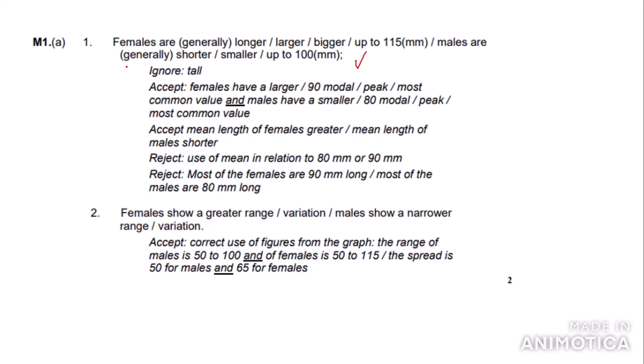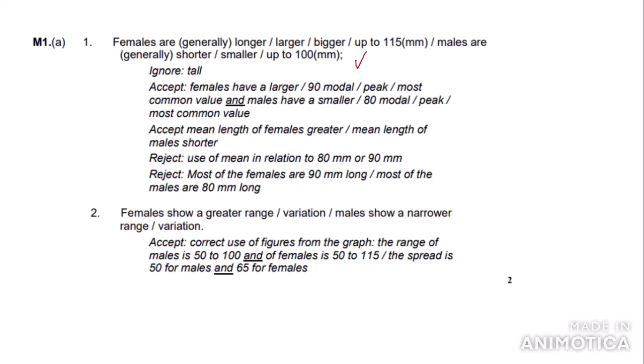Now here it says except females have a larger / 90 modal / peak / most common value, and males have a smaller / 80 modal / peak / most common value. So you can put that as well. Except mean length of females greater / mean length of males shorter, so you can refer to the mean average if you want.